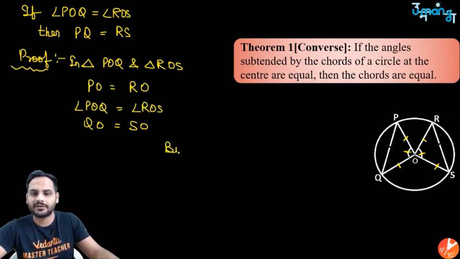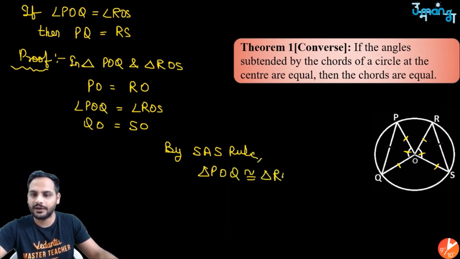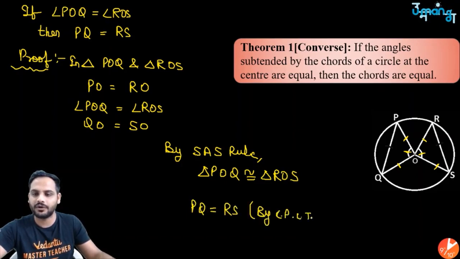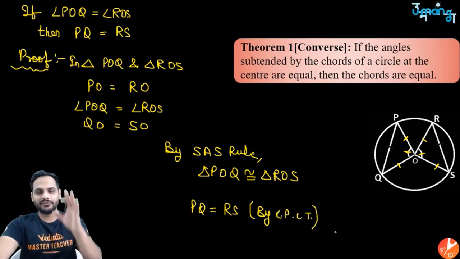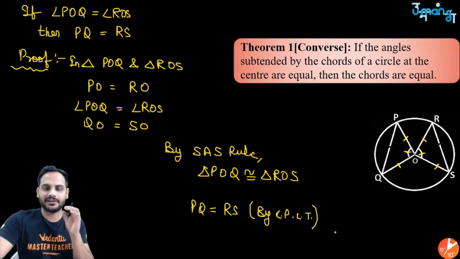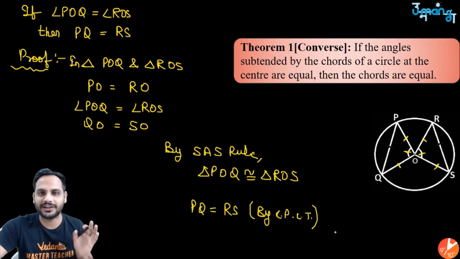So this time the criteria is the side angle side rule. I can say both the triangles are congruent. Triangle POQ is congruent to triangle ROS, and by CPCT, corresponding parts of congruent triangles, PQ is equal to RS. Got it? As simple as that. The proofs are really very easy, just think about congruency of triangles.